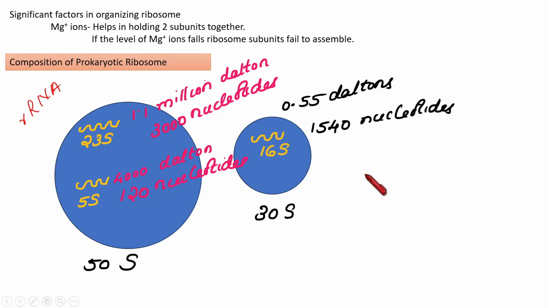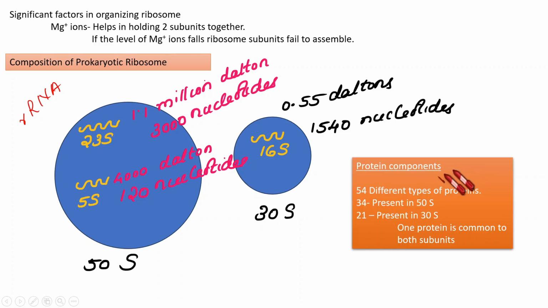1540 nucleotides. Then regarding the protein, in total, in both subunits, how many proteins are present? 54 different types of proteins are present. In the large subunit, 34 are present, and in the small subunit, 21 proteins are present. And as we add these two, it will not form 54. Instead, it is actually 55. Then why? It is telling that only 54 different proteins are present altogether in these two subunits.